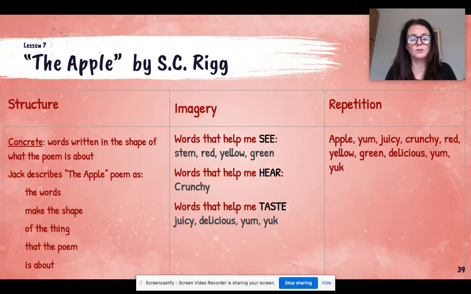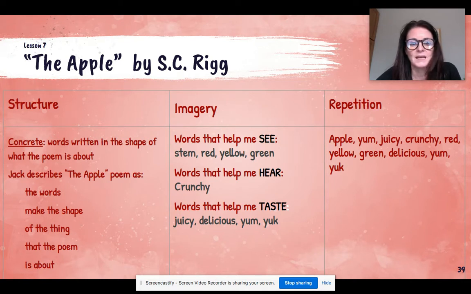Or, you know what I'll do? Even better. I will start a Google Slides labeled concrete poems, and I'll share it with everybody. And you're going to just put the picture of your concrete poem in there. All right. Thanks for letting me think through this because I wasn't really thinking through it beforehand. So that's what I'm going to do. I'm going to add a Google Doc and I'm going to share it with everybody. Please do not delete anybody else's, but you can look at some of their pictures as they go along.